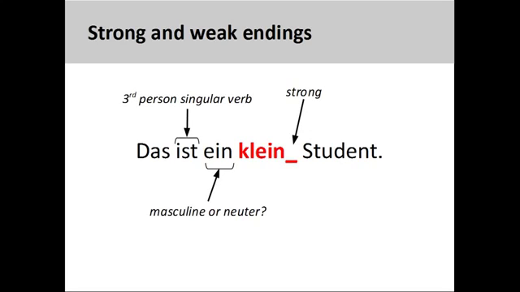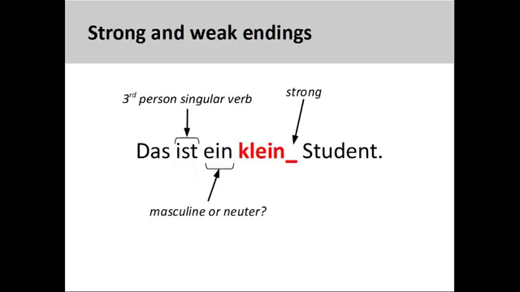Let's now take a look at adjective endings after ein words. Some problems emerge when using masculine and neuter ein words in the nominative. You will recall from your prior studies that these ein words do not take an ending. As you see in the sentence on the screen, Das ist ein klein Student, that is a small male student, there is no ending after ein.